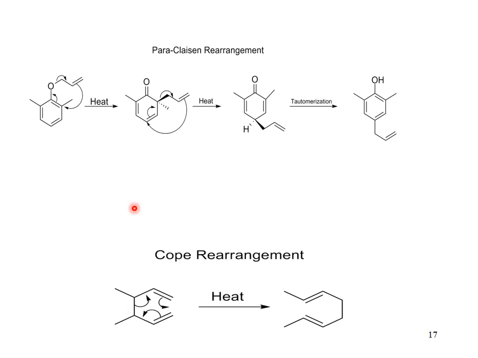Sigmatropic rearrangements are just like rearrangement reactions, in which we give the numbering showing that the group moves from one atom to the other atom. Sometimes it is a 1,3 shift, sometimes a 1,5 shift, sometimes a 1,7 shift, depending upon the shifting of groups from one atom to the other atom. It depends on which number the shifting group moves from and to which number it goes. That is why shifting occurs in sigmatropic rearrangement.